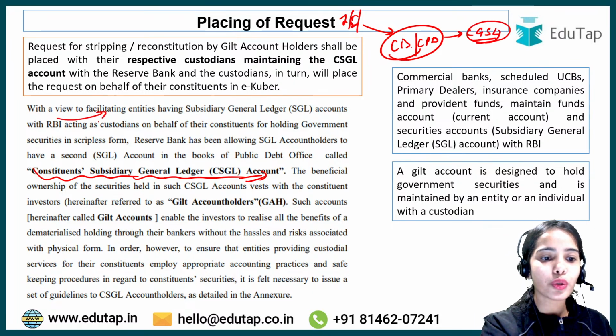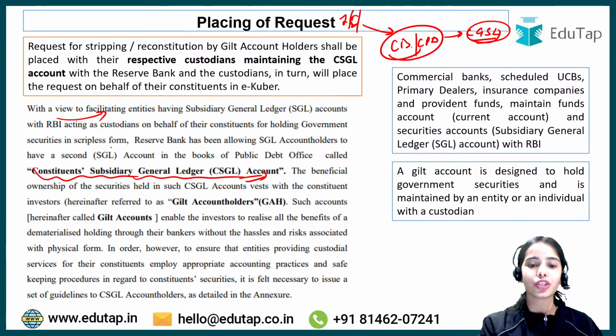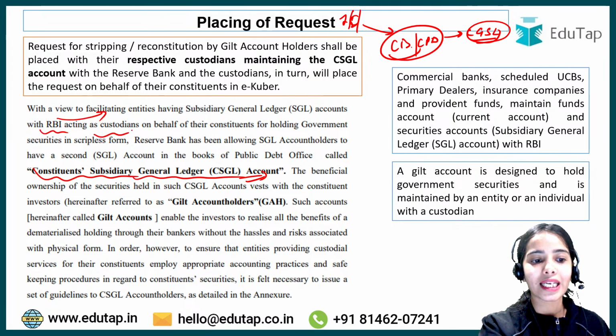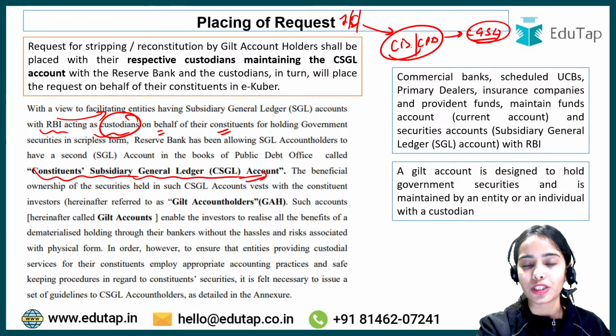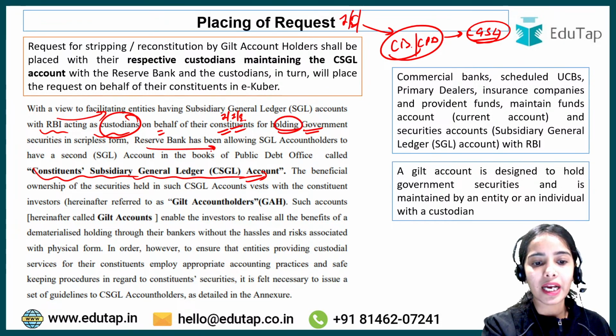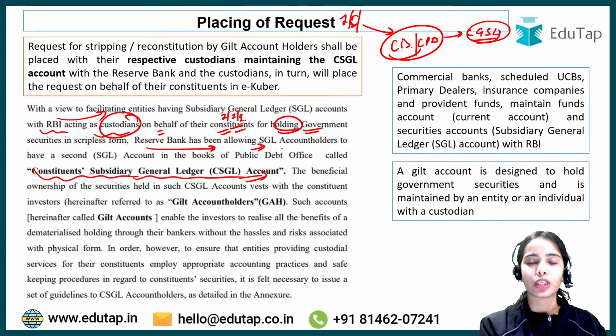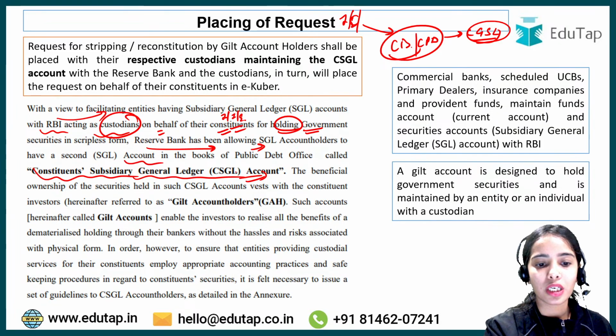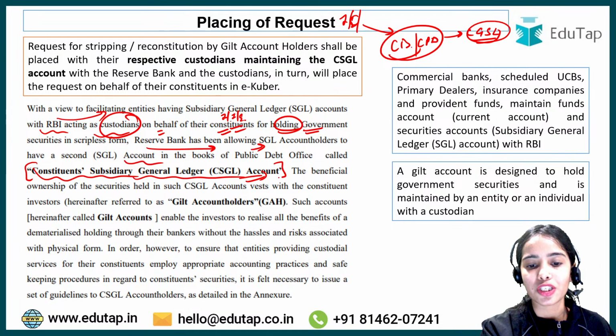Okay, so with a view to facilitating entities having subsidiary general ledger accounts with RBI acting as custodians on behalf of their customers, on behalf of their constituents, on behalf of individuals, institutions, entities for holding government securities in the demat form, the Reserve Bank has been allowing SGL account holders to have a second account, that is the constituent subsidiary general ledger account.